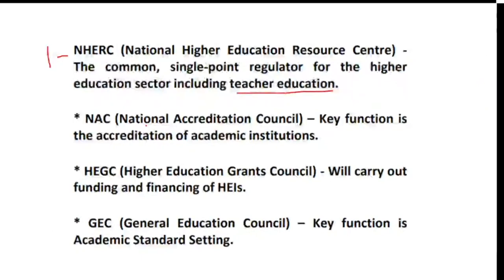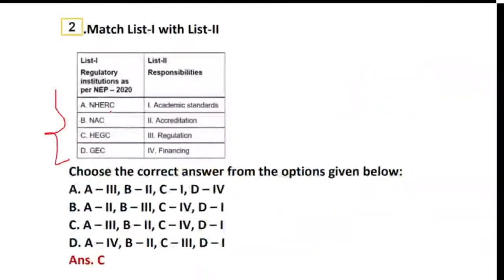So if you look at the options given below, NHERC indicates regulation. Next we have NAC, which indicates accreditation, that is option number 2. Next we have HEGC, that indicates what? It indicates the financing part. And GEC indicates what? The academic standard, and hence the right option is option number C.